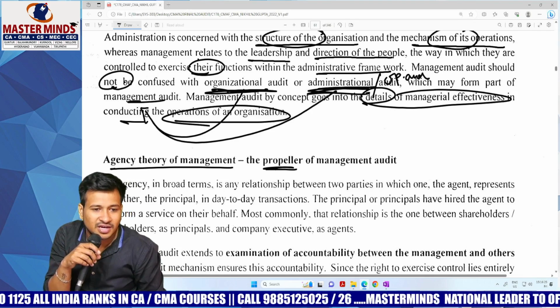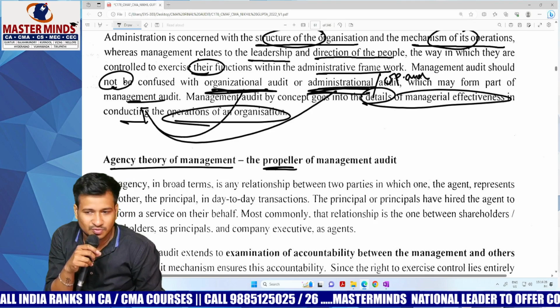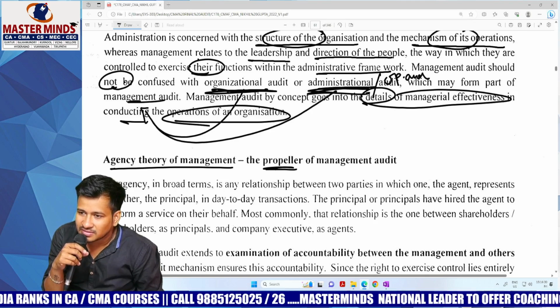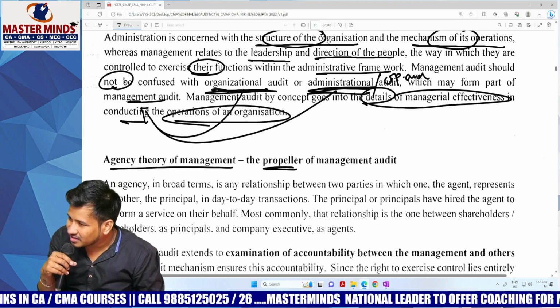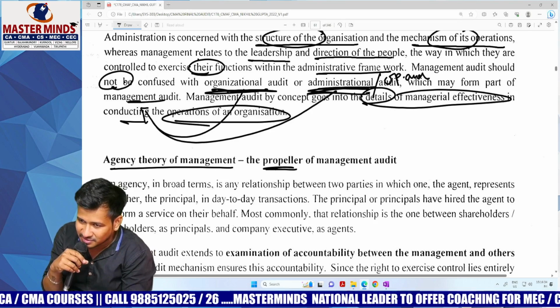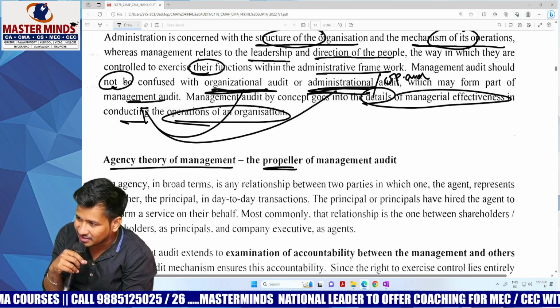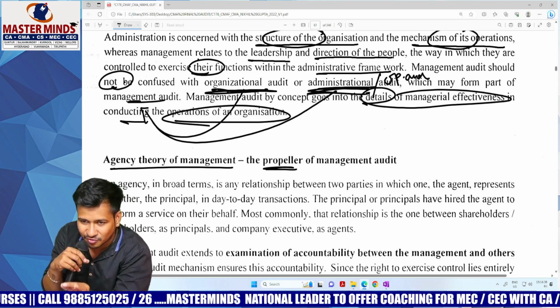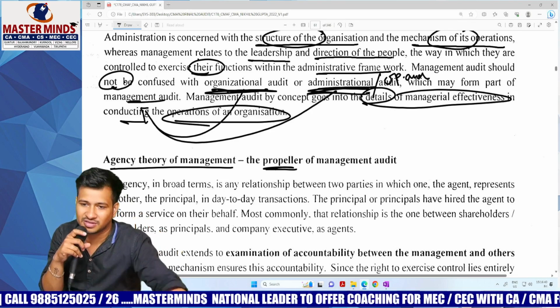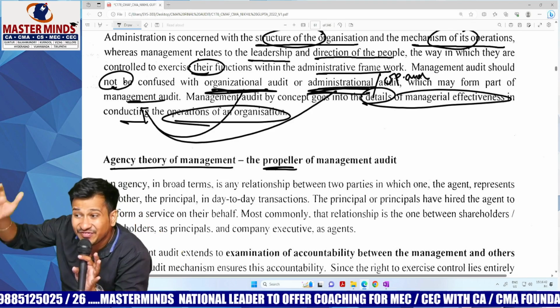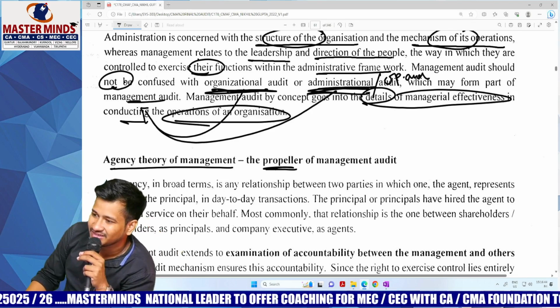At the end of the day, the aggrieved parties are shareholders. Why should they suffer actually? Sir, at the end of the day, whether cost audit, management audit, operational audit, or internal audit, everything is conducted only for the purpose of shareholders, because their funds are involved in the company.